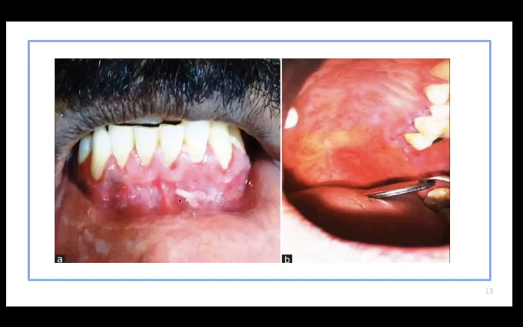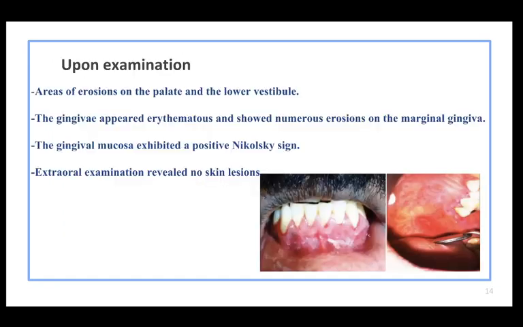This is an intraoral view showing generalized desquamative gingivitis with ragged shallow erosions and irregular erosions in the palate. Upon examination, areas of erosion on the palate and the lower vestibule. The gingiva appeared erythematous and showed numerous erosions on the marginal gingiva. The gingival mucosa exhibited a positive Nikolsky sign. Extraoral examination revealed no skin lesions.